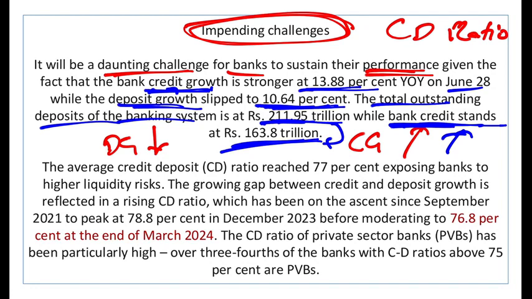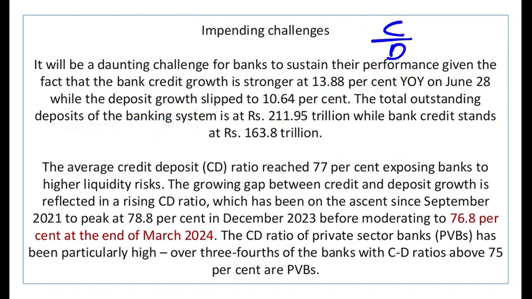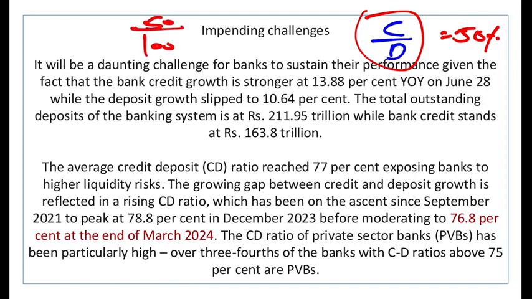CD ratio means what? The credit to deposit ratio. Now, if I tell you, let's say the CD ratio is 50%, is it good? No, it is not good, because it shows that for every 100 rupee deposit, the bank is only giving 50 rupees as a loan. This is very costly for the bank because there is so much deposit lying around. The bank is not making use of it, because the bank has to incur a cost. The bank has to give money to the people when they put deposit in the bank. So for every 100 rupees, the bank is giving only 50 rupees as a loan. This is not good. 50% is too less. The bank will suffer a lot of cost here.